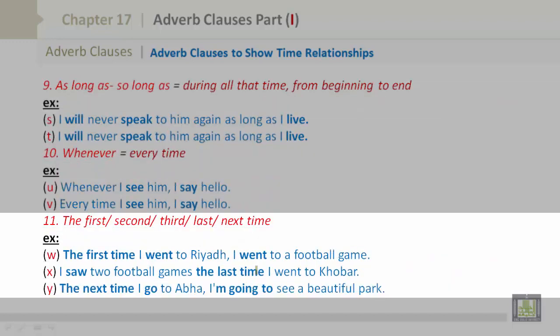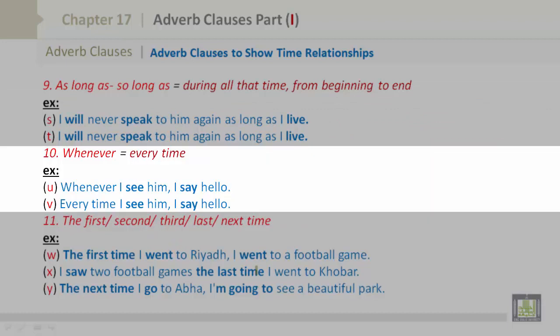10. Whenever equals every time. U. Whenever I see him, I say hello. Every time I see him, I say hello.